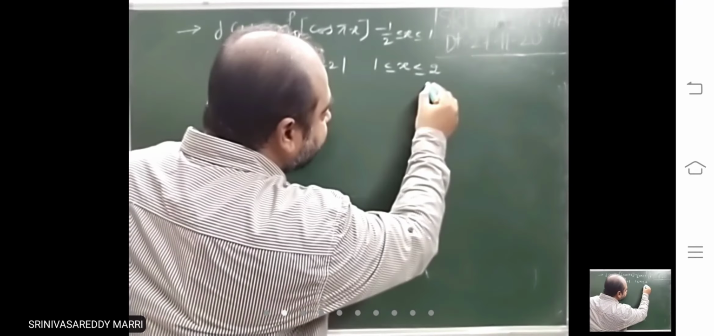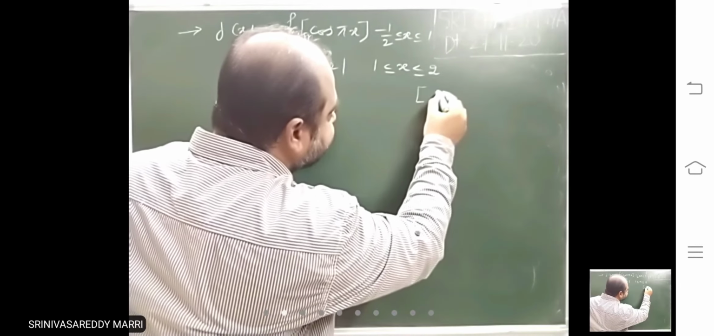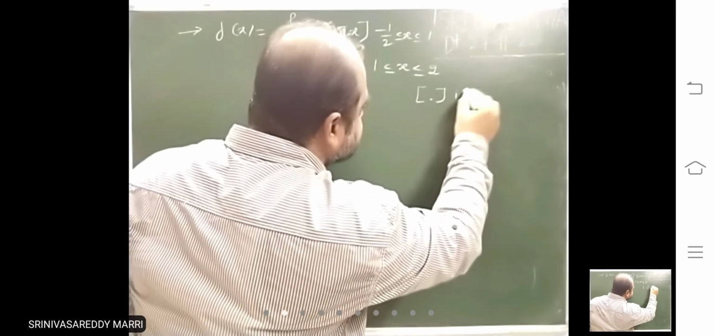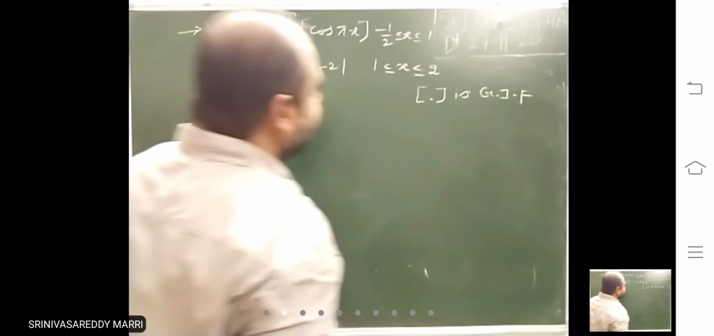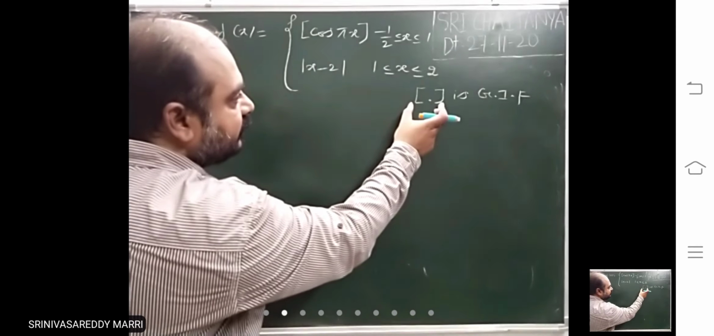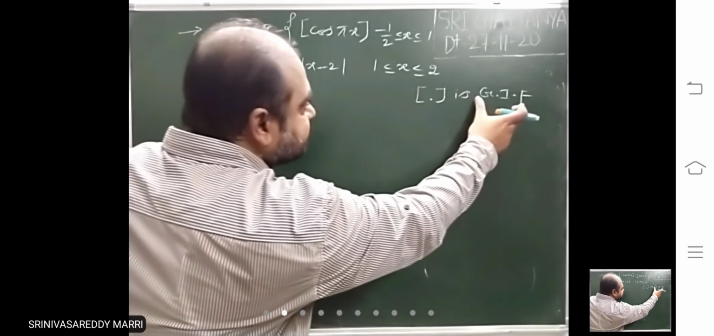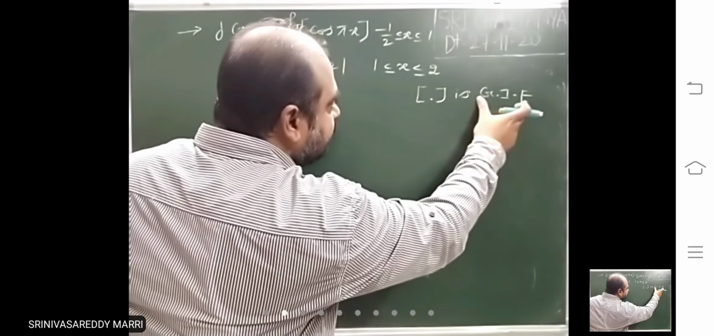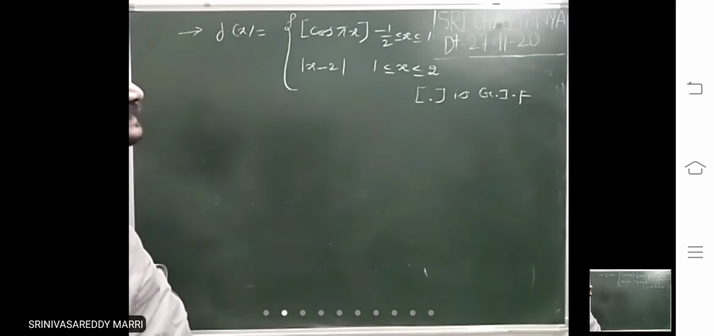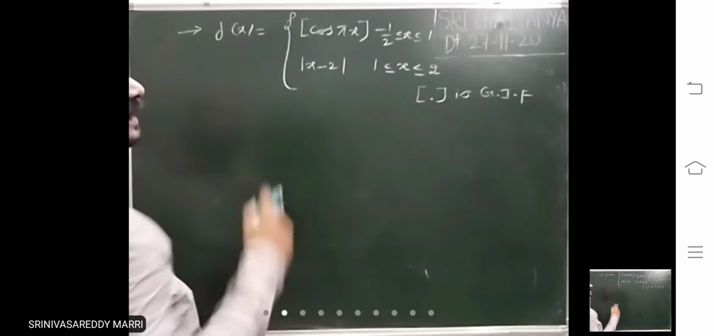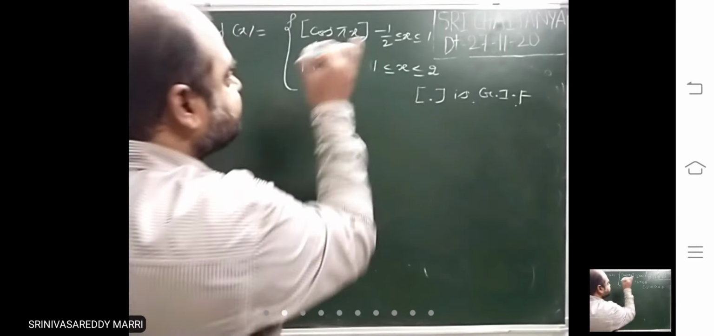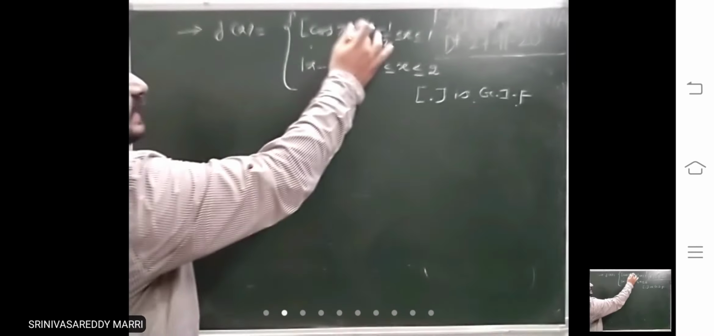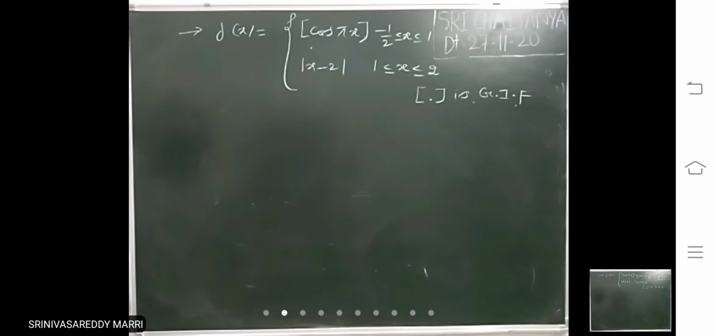In the exam he will give a sum like this. This bracket is GIF. That indicates that this is step of. Step denotes greatest integer function. If it is given like this, you can take it as step. Otherwise, it will become a normal bracket. So look at, minus half to 1 defined, 1 to 2 defined.